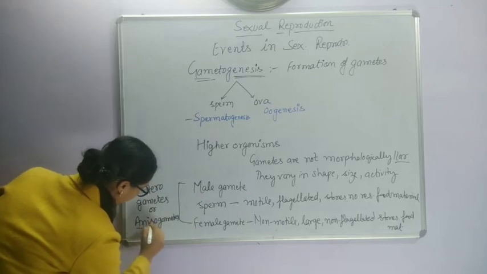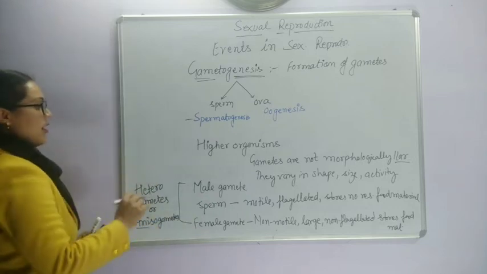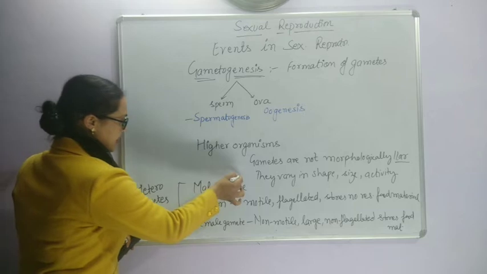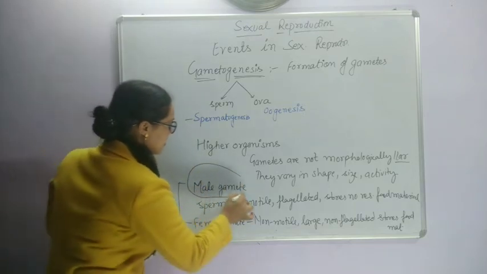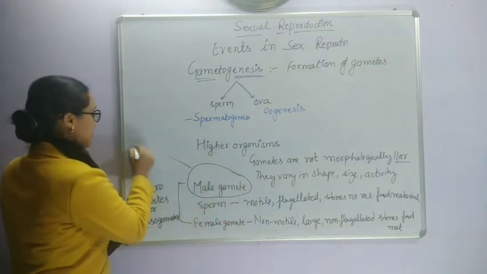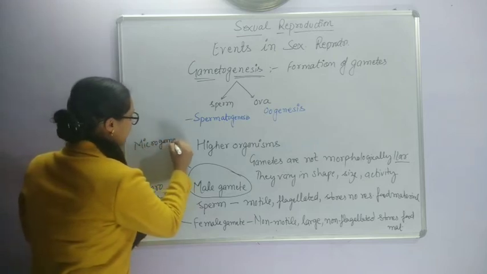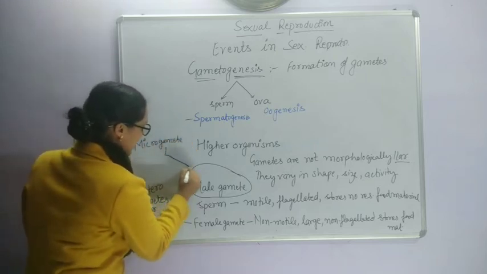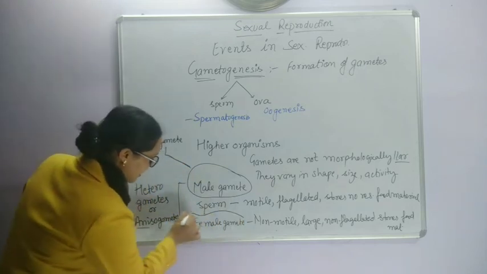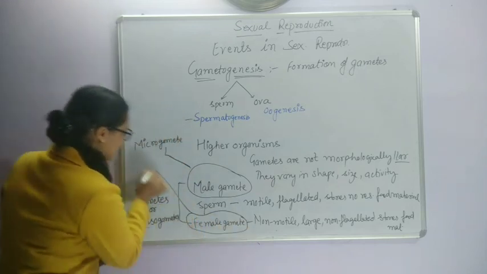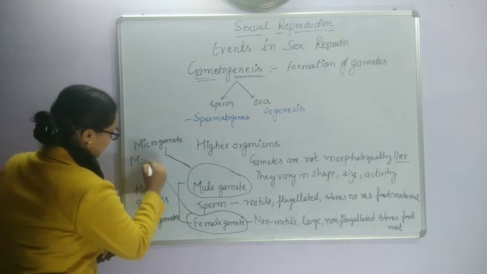Aniso means not similar. So in such higher organisms, the male gamete is also called microgamete because of its small size, and the female gamete is also called macrogamete.